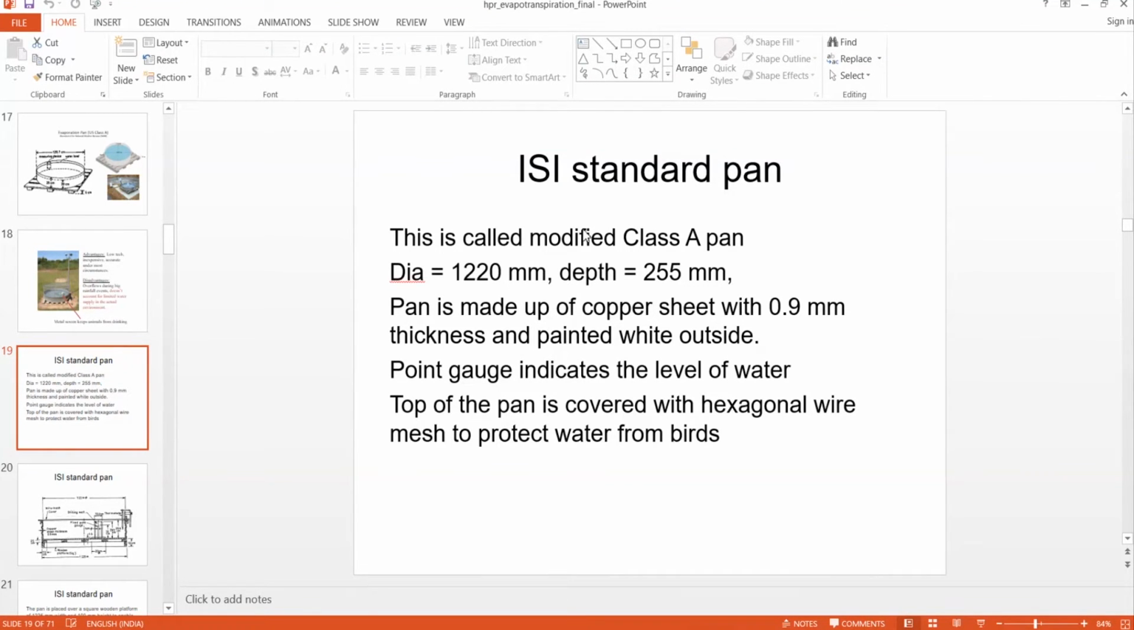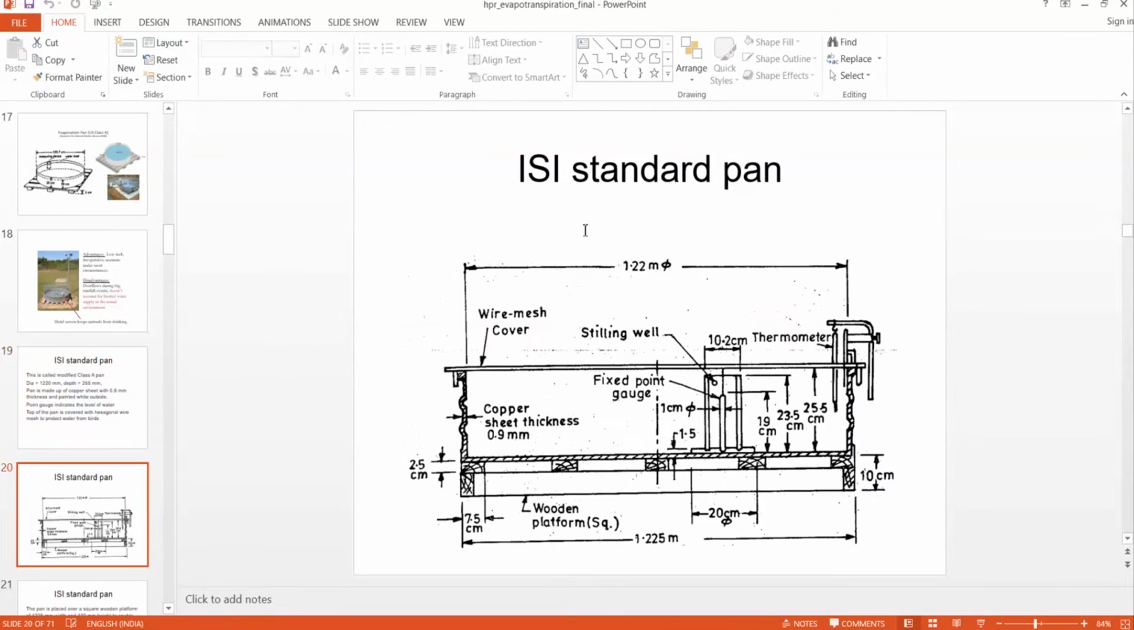Then this pan is made of copper sheet, again because it holds water, so to avoid corrosion, this pan is made of copper sheet. And similarly, the water measurements will be taken with a point gauge, and the top of the pan is covered with a hexagonal wire mesh to protect the water from birds.